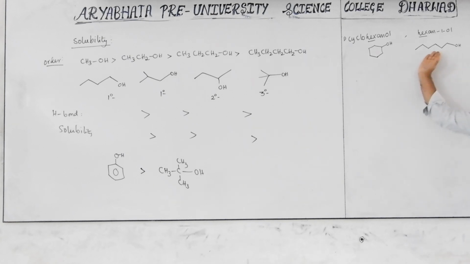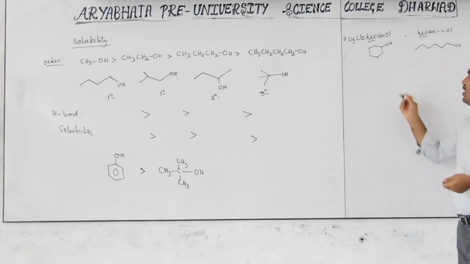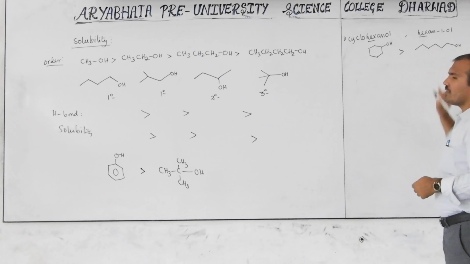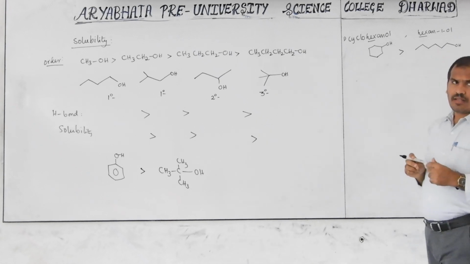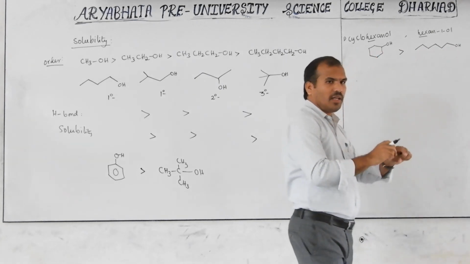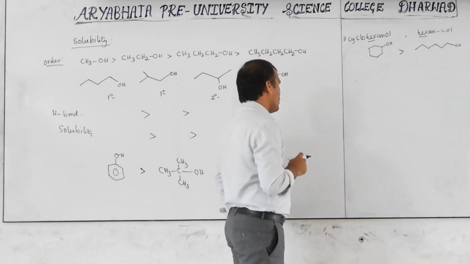This is a longer carbon chain. This is compact. Compact is generally more soluble than the elongated chain. That's why its solubility is greater than this. So keep in mind, when a compact structure is there, it is more soluble than the elongated normal chain structure.